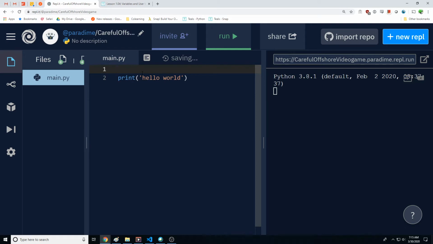So in order to do that, we need something called a comment. And a comment in Python is just words that are written that are not read by the interpreter. So to signify that I have a comment, we use a pound sign. And so I could say, this line tells the world I'm alive.